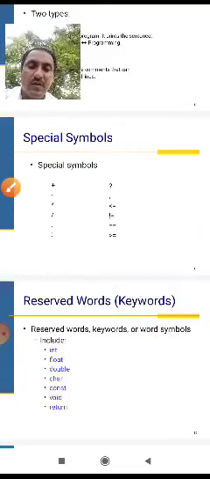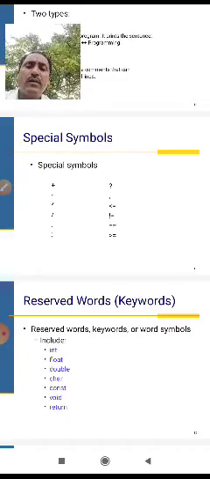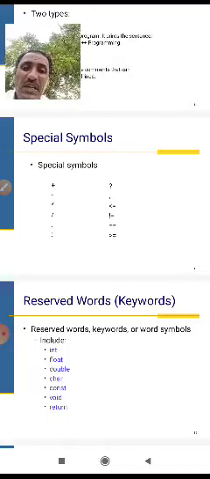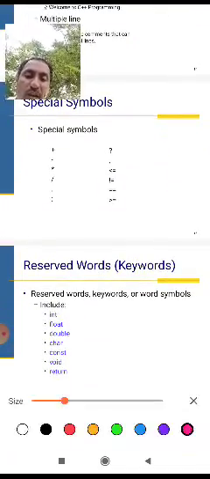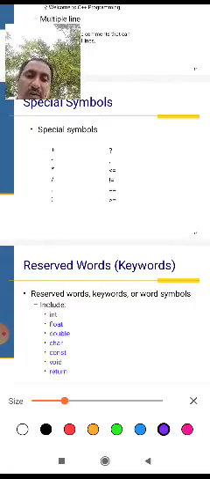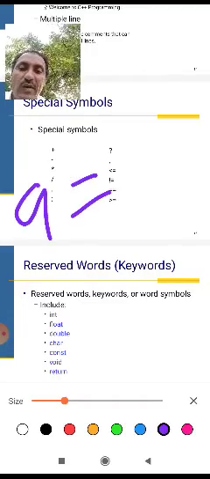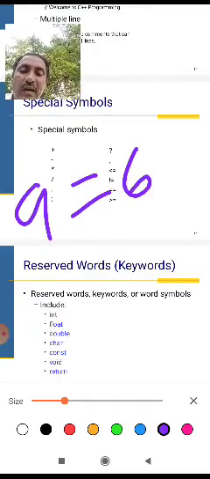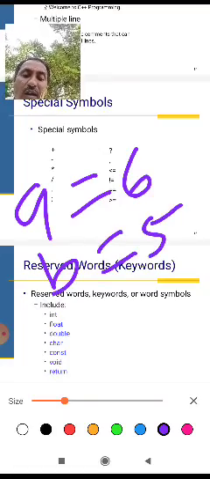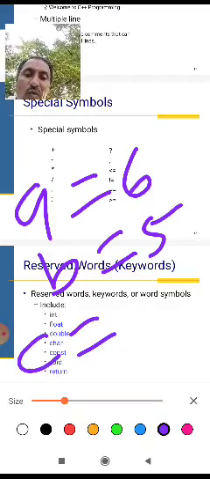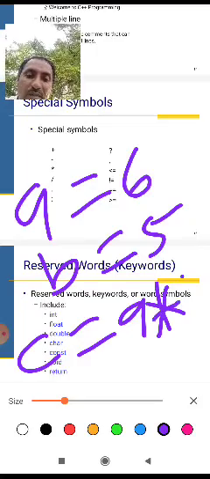And next one, multiplications. Multiplication also gives a variable value. a equals 6, b equals 5 and c equals a times b.